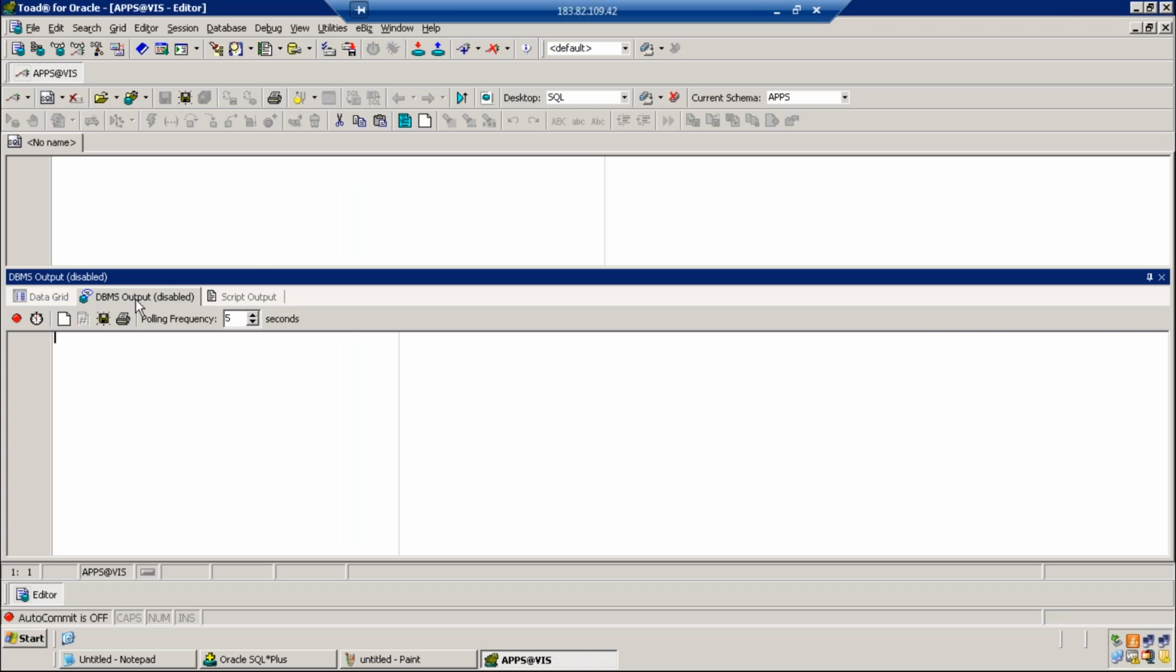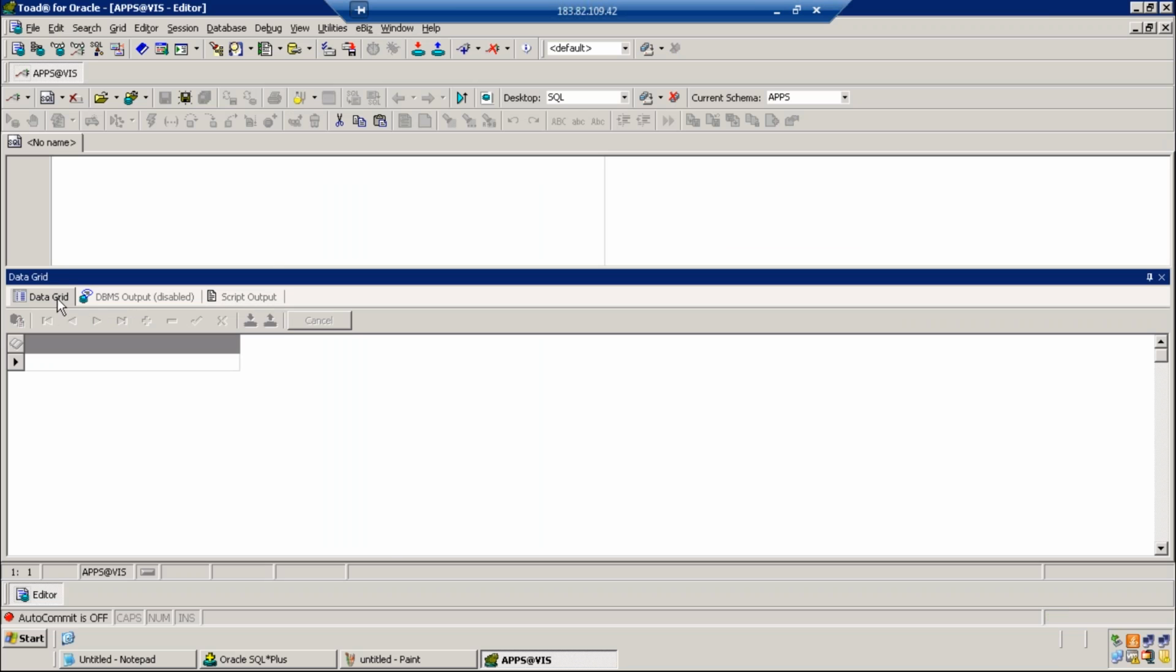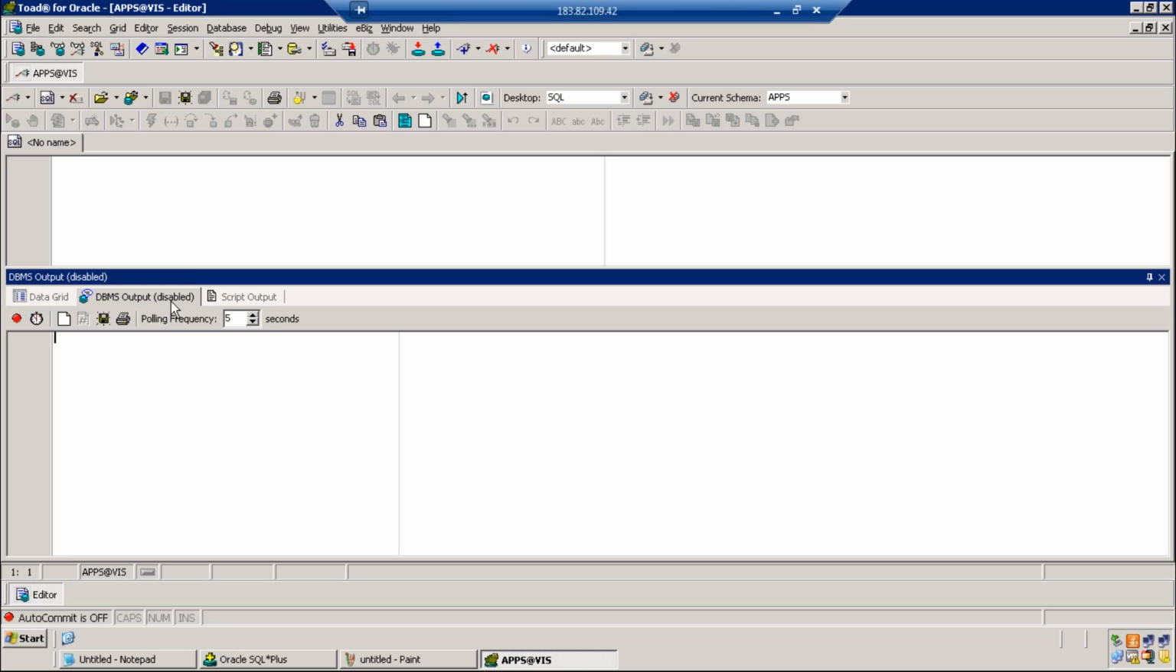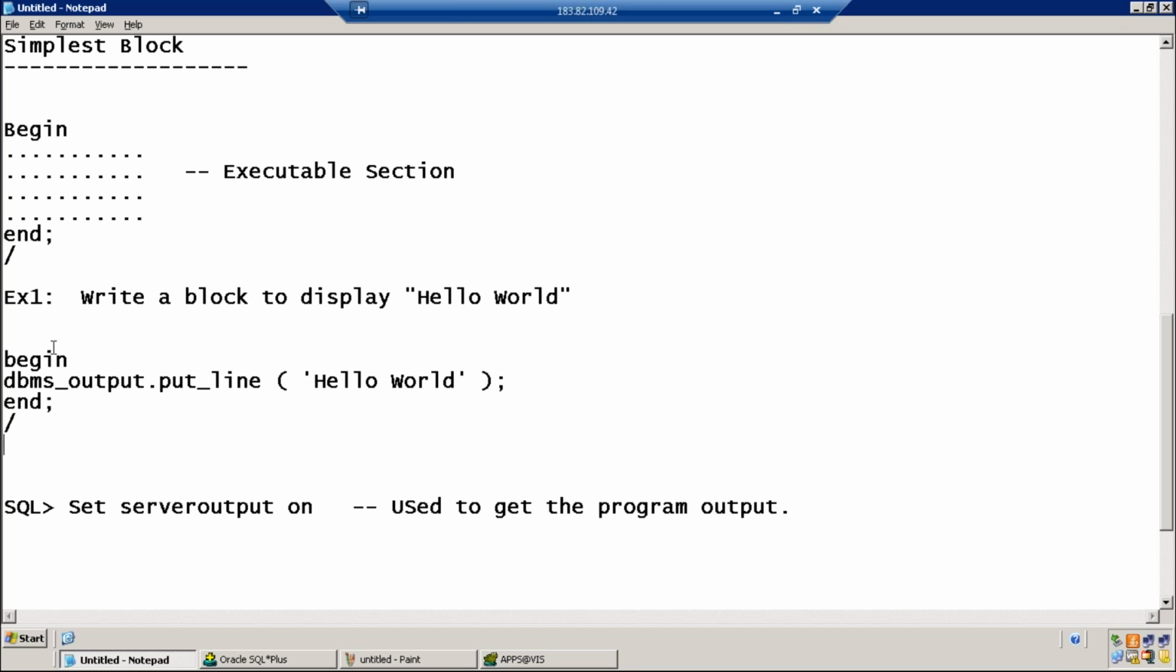First you can see there is a data grid. Data grid is nothing but the output of the select statements. Can you see the DBMS Output tab? Okay. Right now it is disabled. That means set server output is off. Turn output on. Now the output is on.